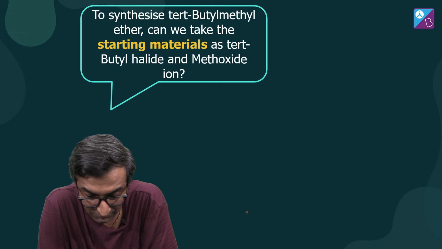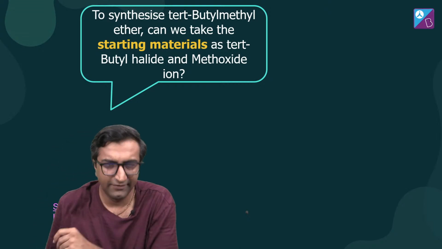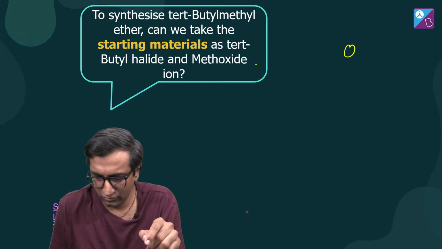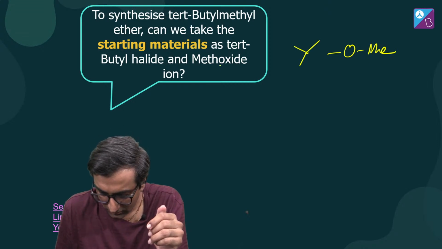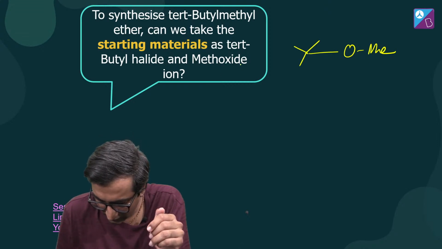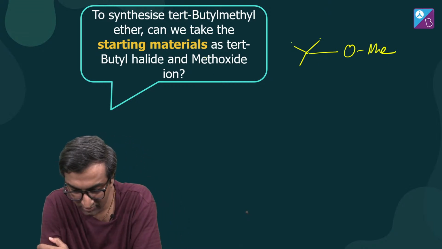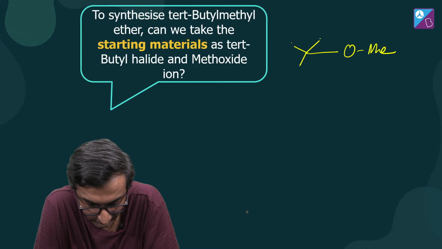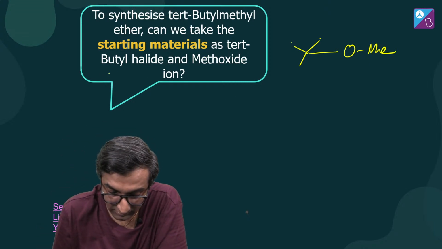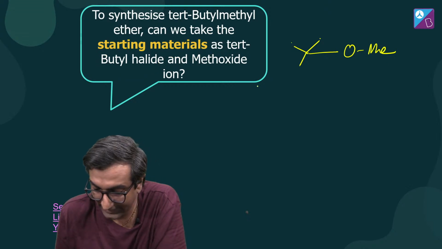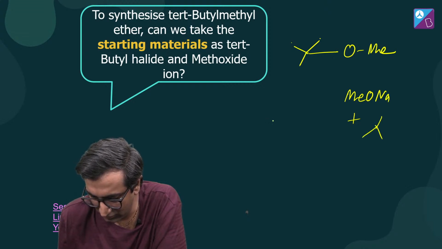To synthesize tertiary butyl methyl ether. Tertiary butyl methyl ether. इसका मतलब क्या हुआ? देखो, जो छोटा वाला ग्रुप है वो बाद में आ जाता है, ठीक है? टर्शरी ब्यूटाइल, टर्शरी ब्यूटाइल 1 2 3 4 ओके कूल 4 कार्बन है। ये बनाने के लिए what do you take the starting material? Do you take the starting material as tertiary butyl halide and methoxide ion? मतलब कि MeONa plus tertiary butyl halide.